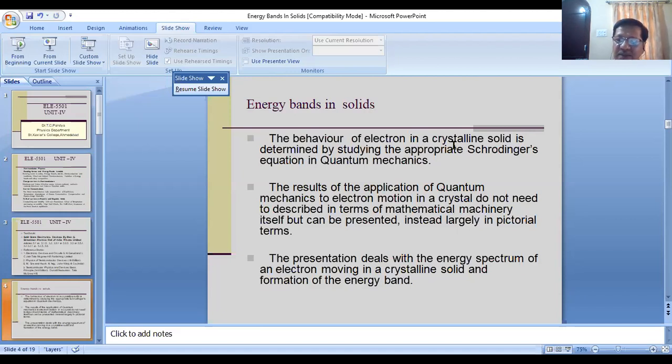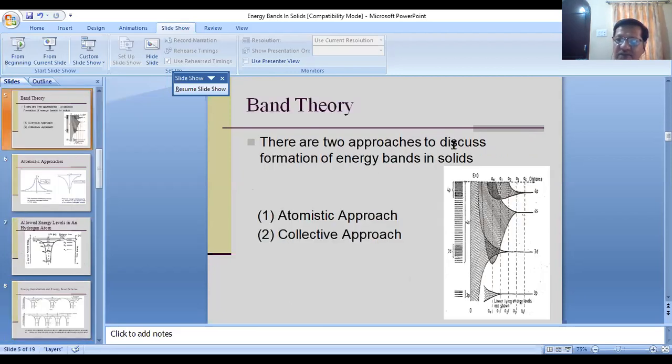So this year, this syllabus, I would say, deals with the energy spectrum of your electron moving in a crystalline solid and the formation of the energy band that we would like to study. So friends, if you want to study the formation of energy band, that is the band theory, I would say. Band theory in solid can be described by two different approaches.